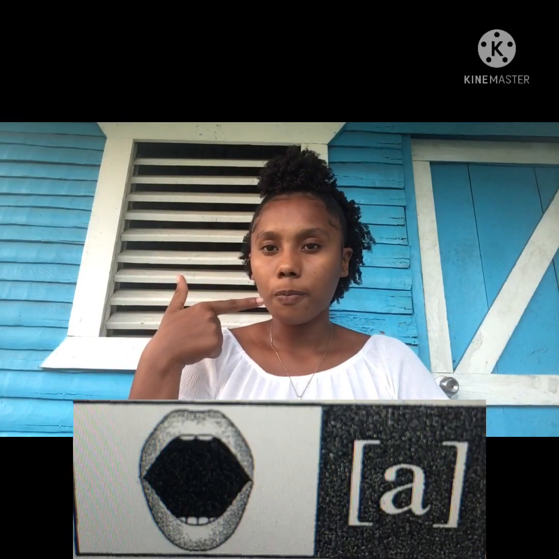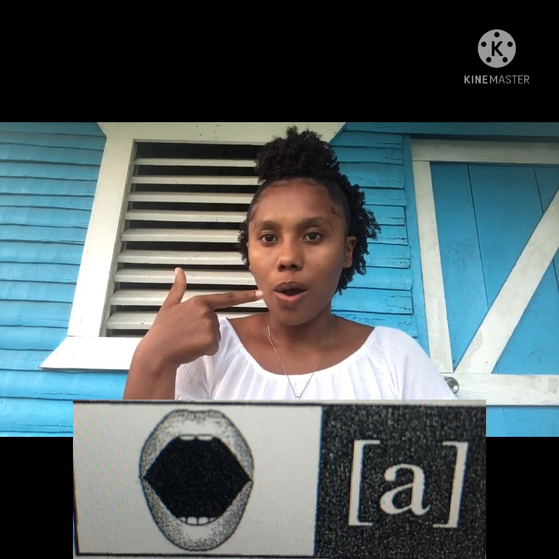Now pay attention to the vowel sound A. To pronounce this vowel sound, place your lips completely apart in a yawning position. Place your jaw lower than for any other vowel and flatten your tongue on the floor of the mouth.